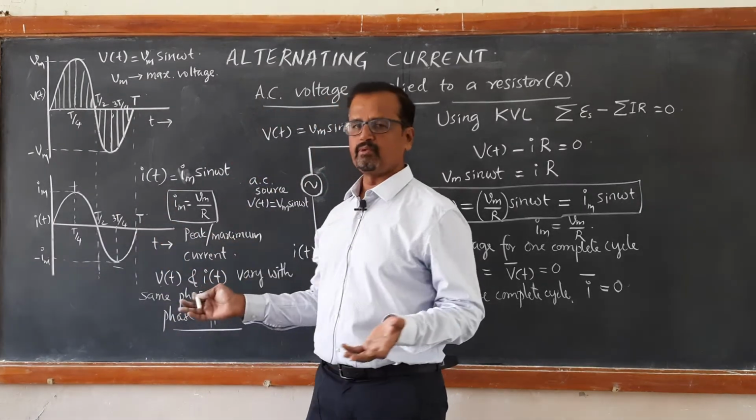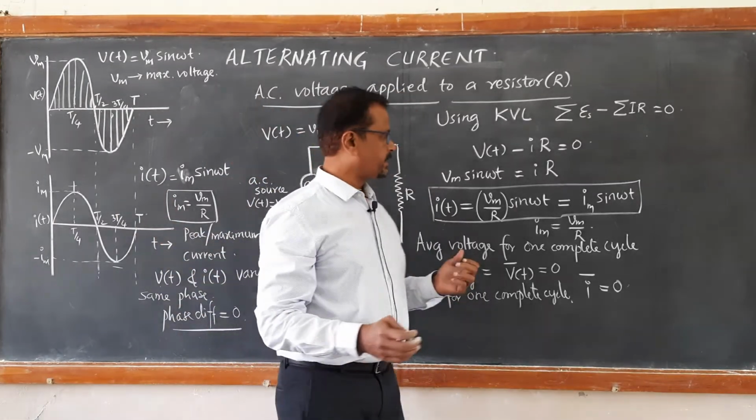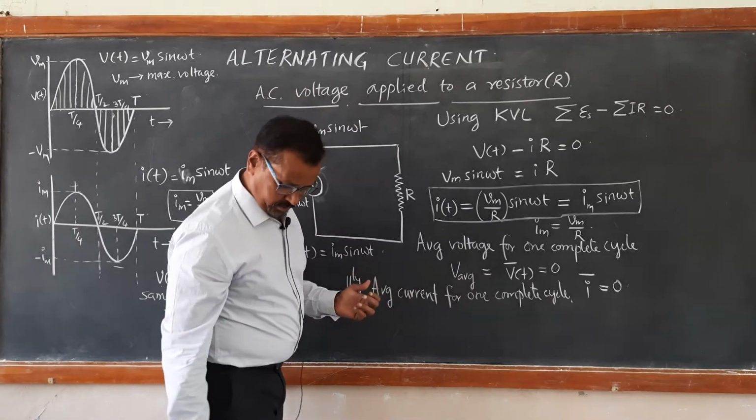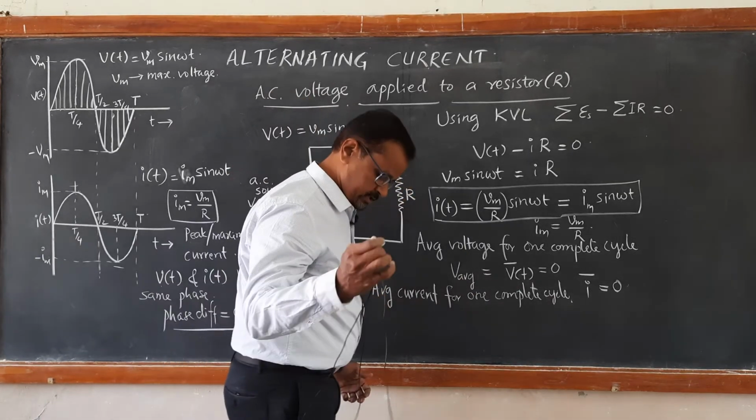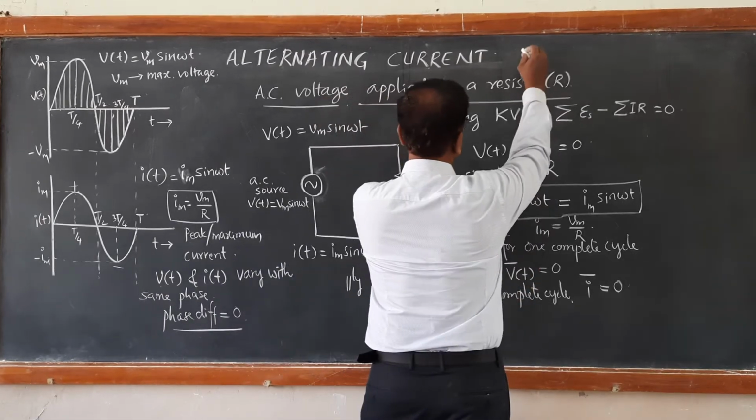So we can also prove it mathematically. See, mathematically the average value is found using one calculation. How is the average calculated?